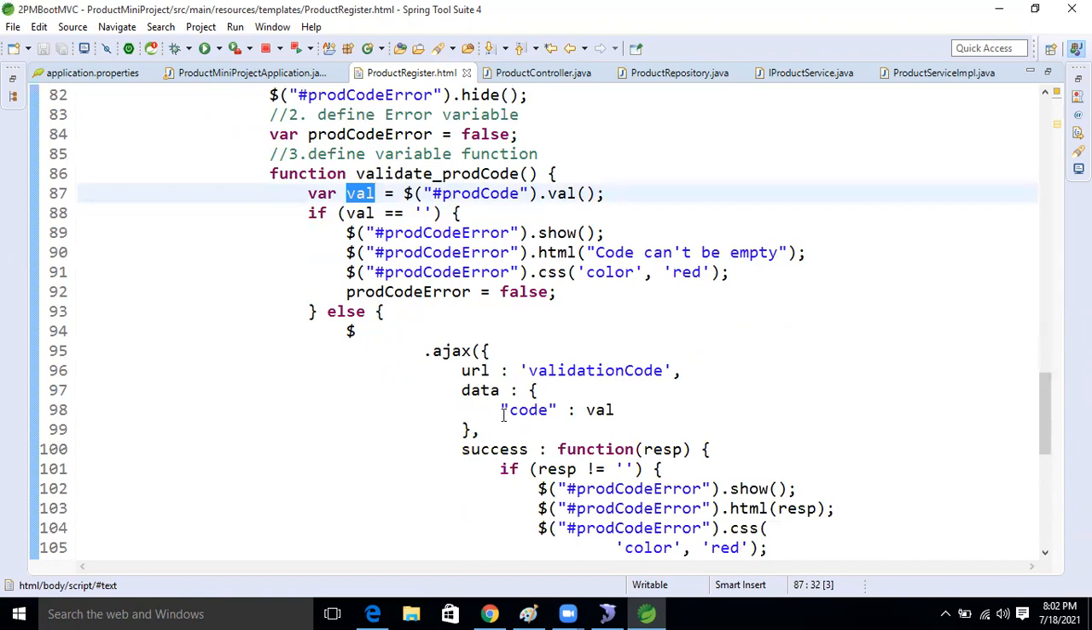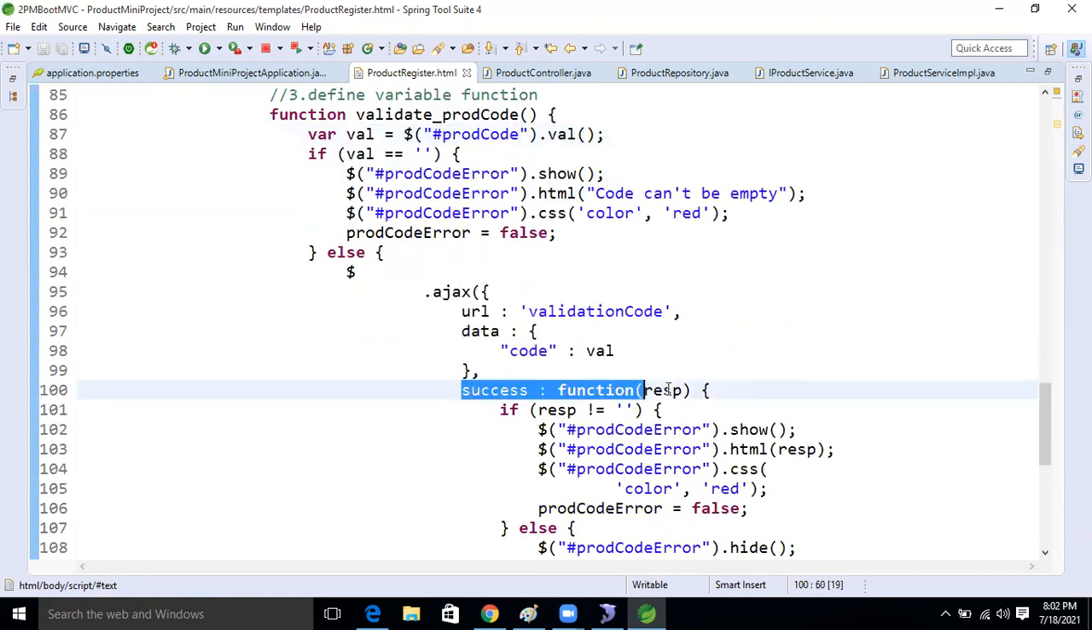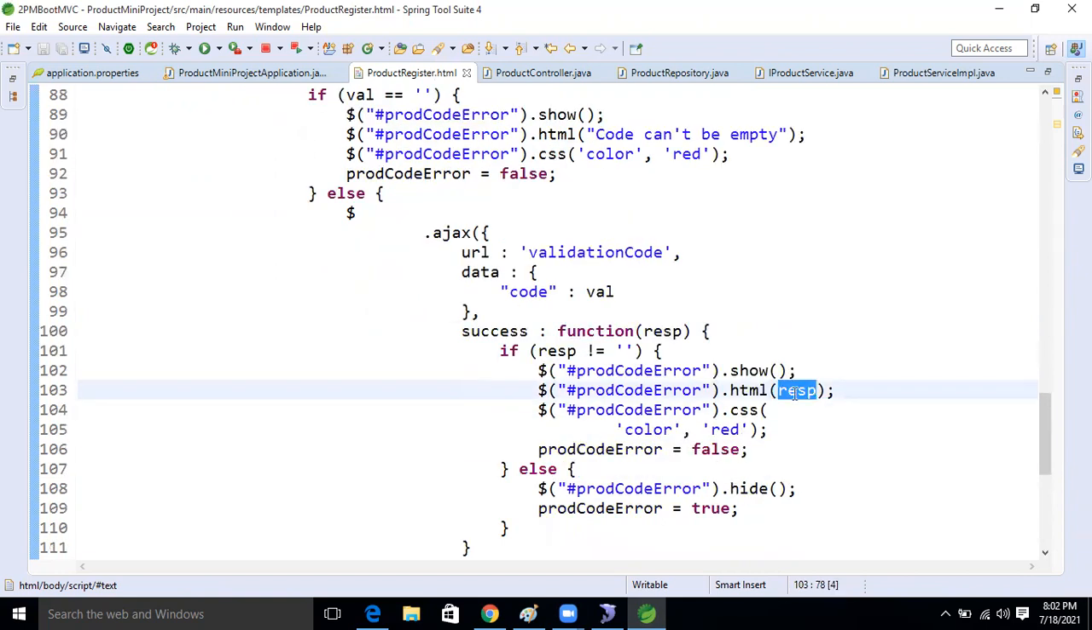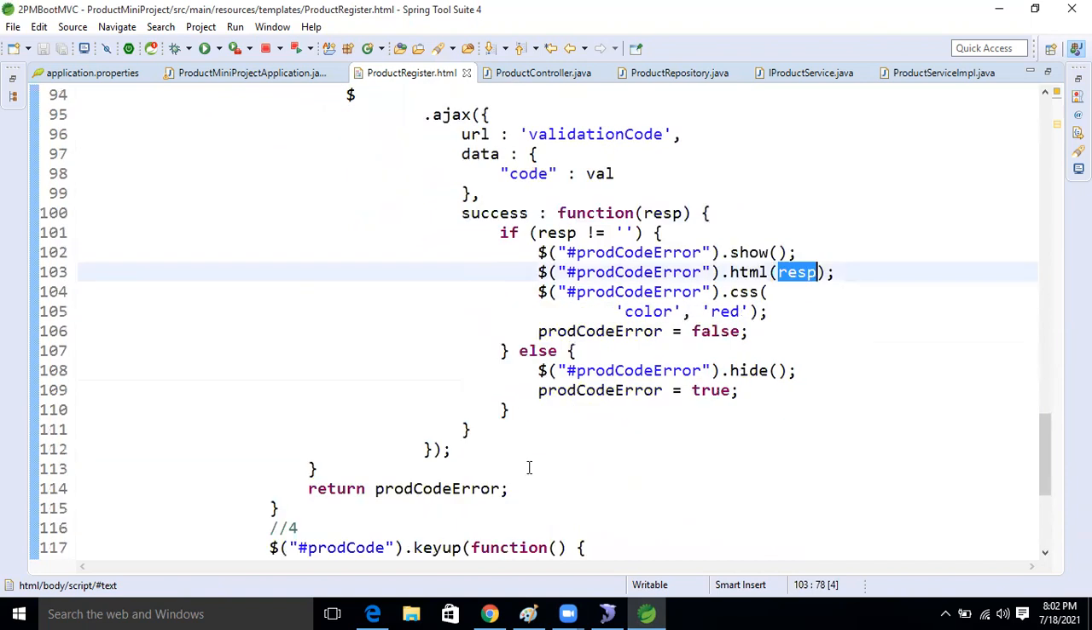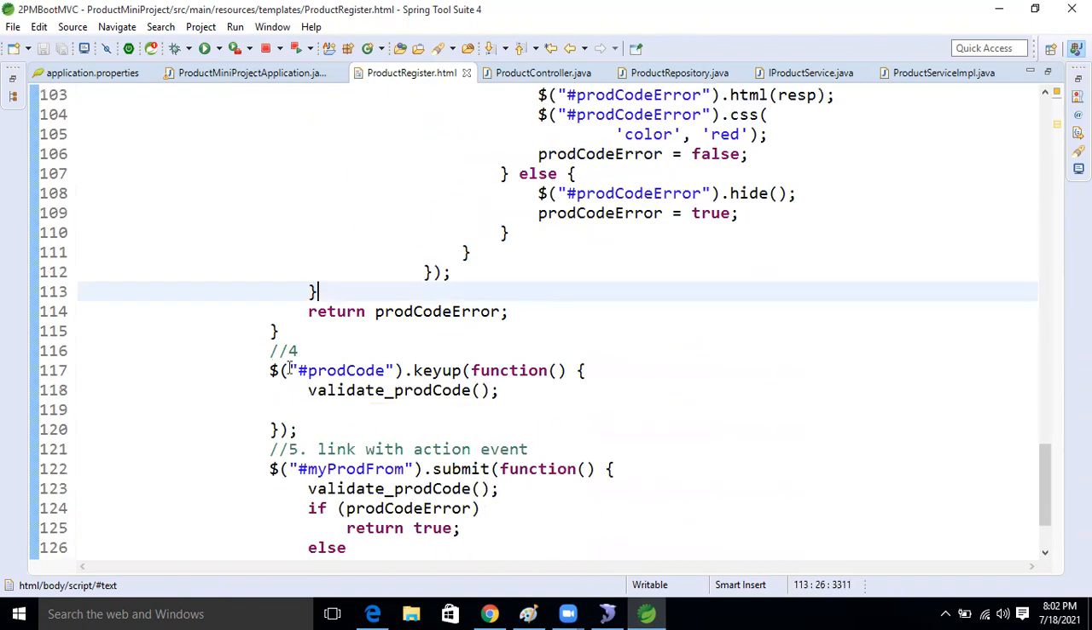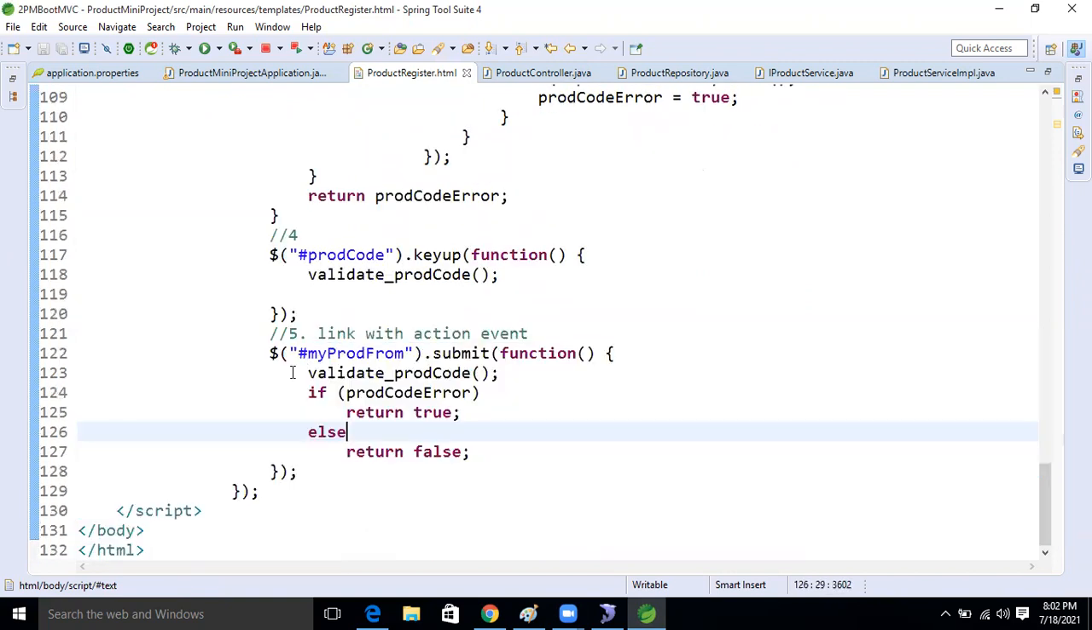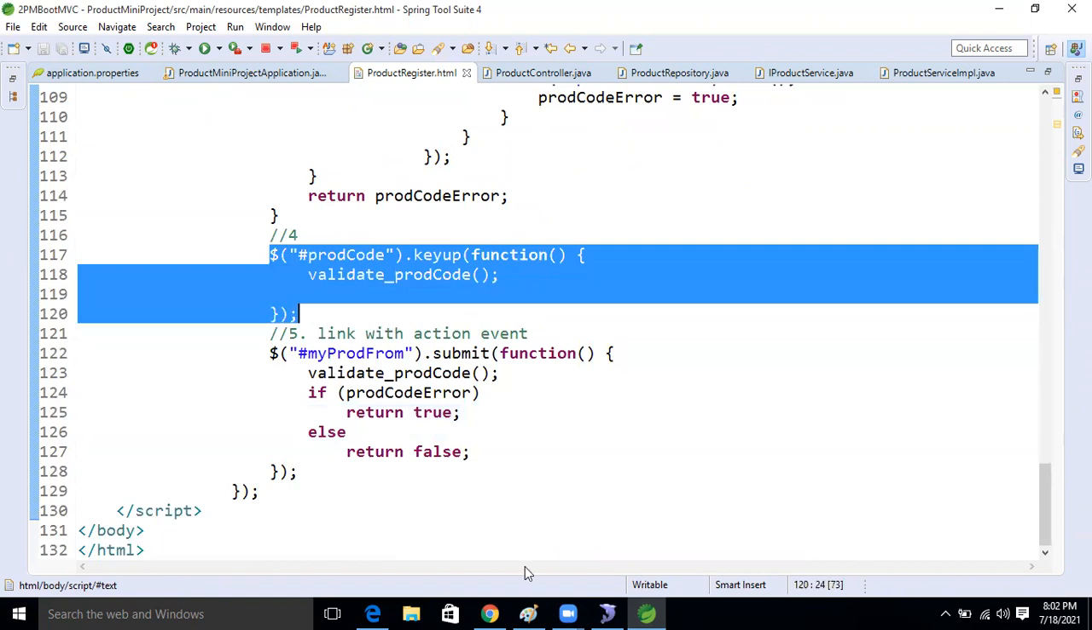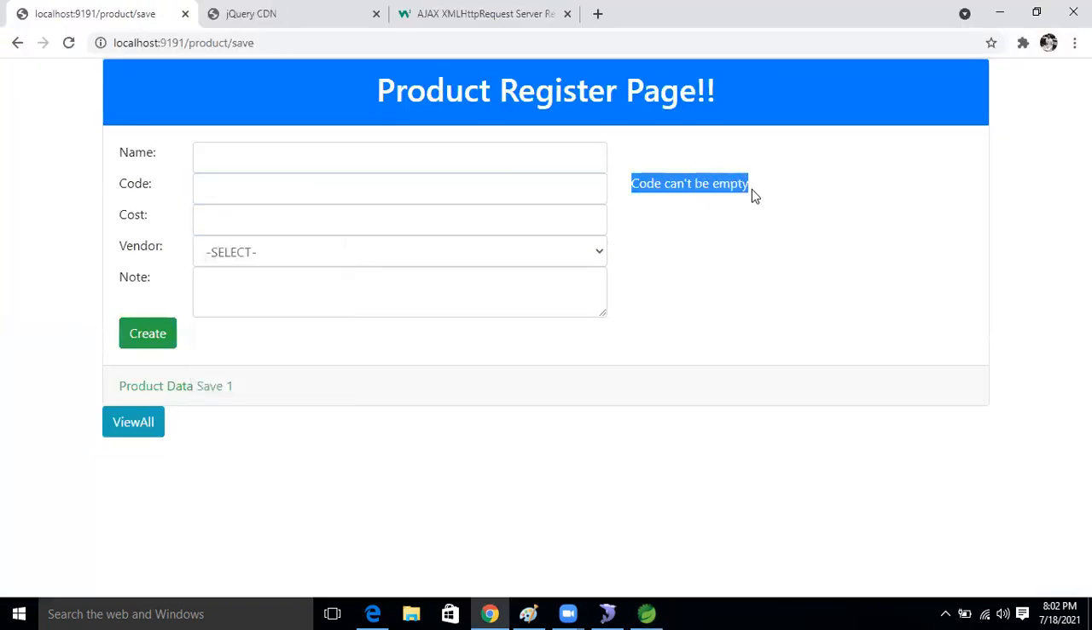After holding that success function, I'm calling it with the response, right? If the response is not empty, then this response I'm passing to this HTML, and this message we are getting from the controller class. And the last time, we submit on the submit event, but we are forgetting that whenever we put this message on the browser, one call will also go, right? One call based on this function.